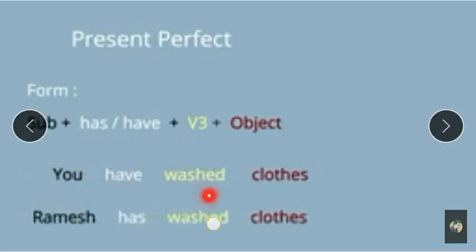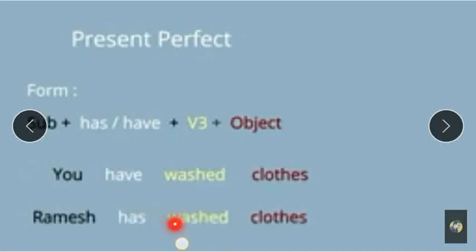Washed is the third form of verb and clothes is the object. If any name or she, he, it is there, we use has as the auxiliary verb. Third form of verb, like go, went, gone. The third form of go is gone. Wash, washed, washed: the second form and third form are the same. So you have to learn all three forms of the verb.